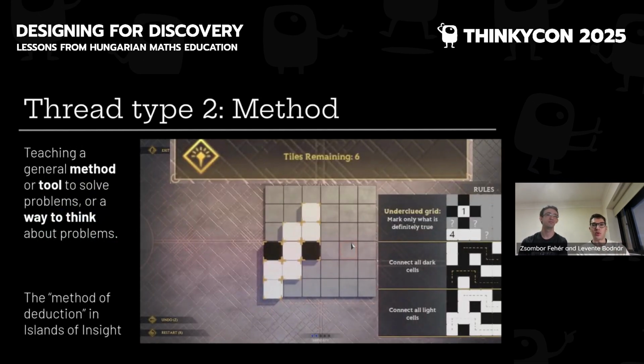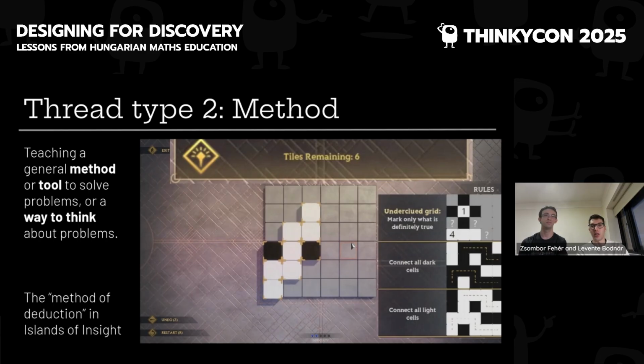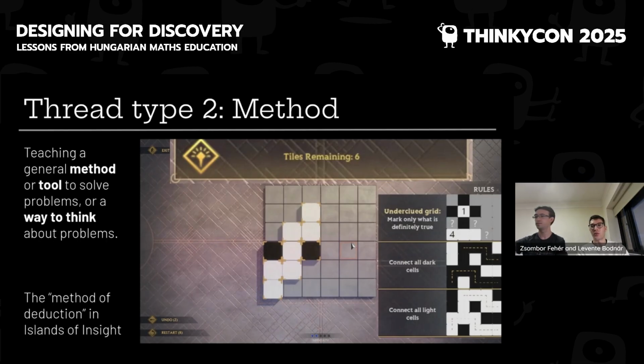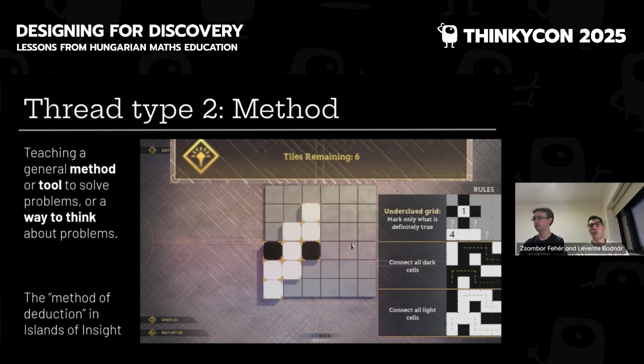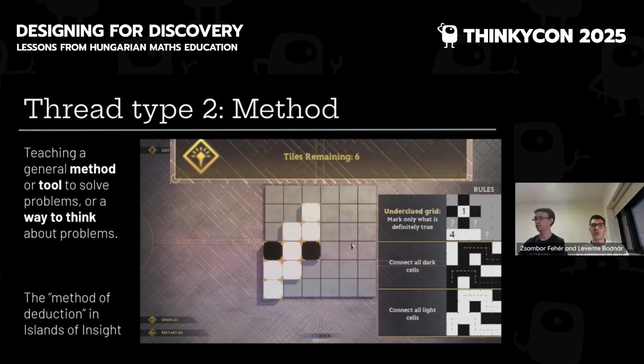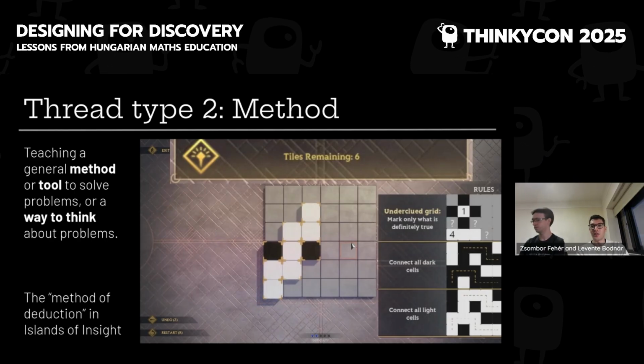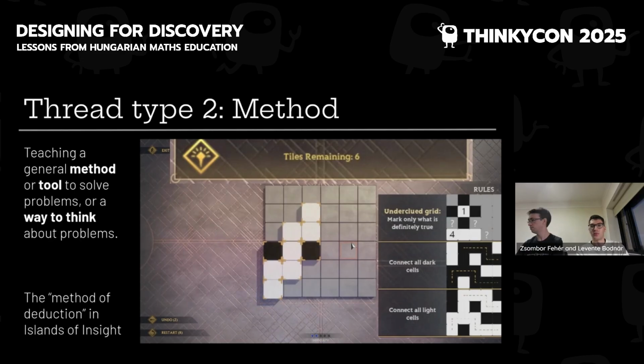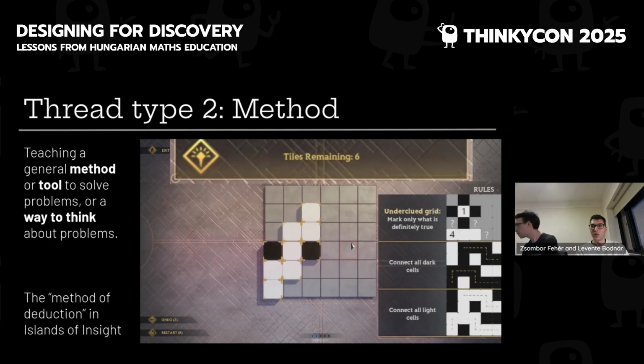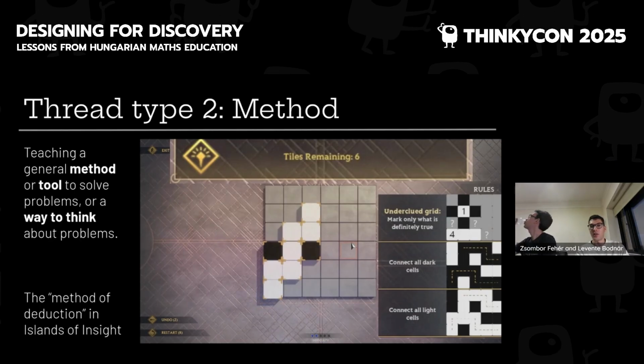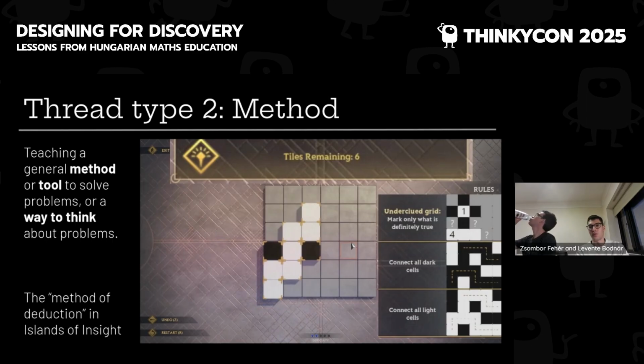So thread type number 2, the method, is when the collection of problems teaches you a method of solving or a way of thinking. This is very rare in puzzle games, but Islands of Insight has a very interesting example. In that game, there are logic grids where you have to color every cell black or white based on certain rules.